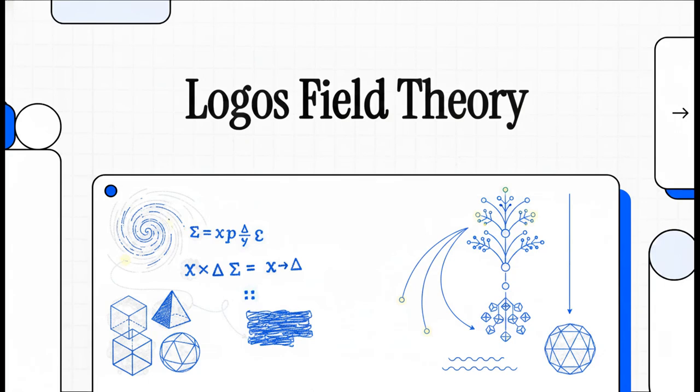Welcome to This Explainer. Today, we're attempting something, well, truly ambitious. We are going to explore the literal mathematical blueprint of reality itself. If you've ever wondered how the chaotic, infinite potential of the quantum realm somehow crystallizes into the stable, geometric universe we walk around in every day, you are absolutely in the right place. Get ready, because we're going to look at the actual equations that govern the structure of existence.